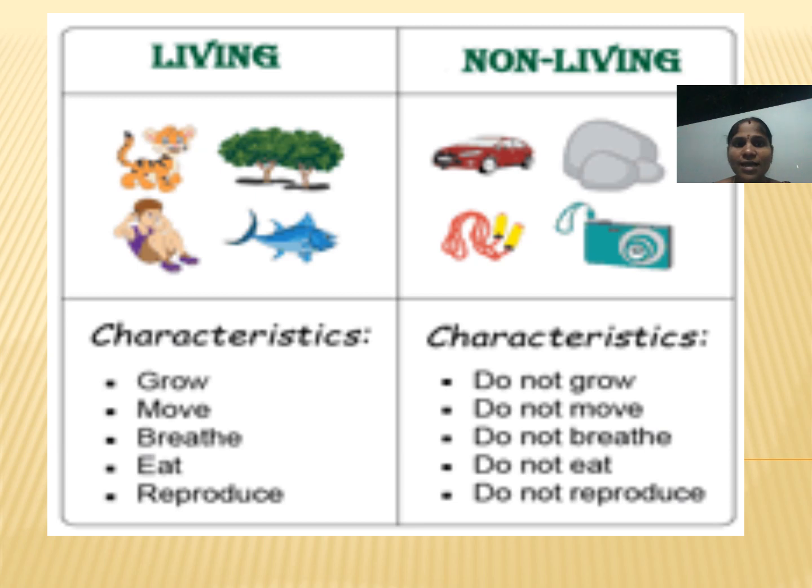Let's observe the pictures. The tiger will grow from a small cub onwards to a tiger. Plants, from a small seed onwards, will grow into a big tree. And see that humans, a small baby also will grow into an adult. Like that, each and every living thing can grow. It can move from one place to another place, it will respire, it will eat food to get energy, and it can reproduce its babies.